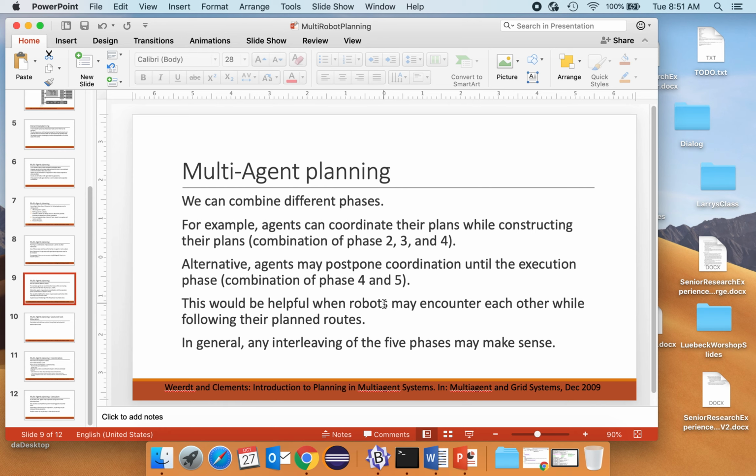As the authors say, Wirth and Clemens, in general, any interleaving of the 5 phases may make sense. So a nice approach to planning.